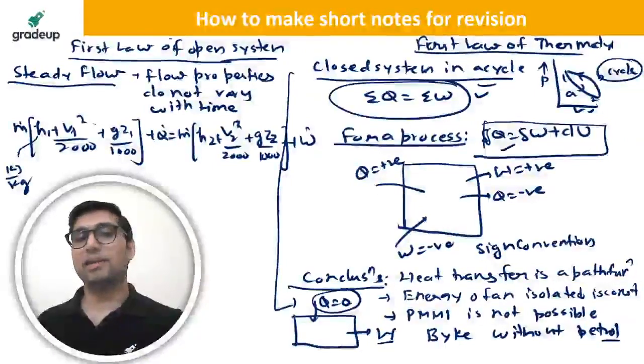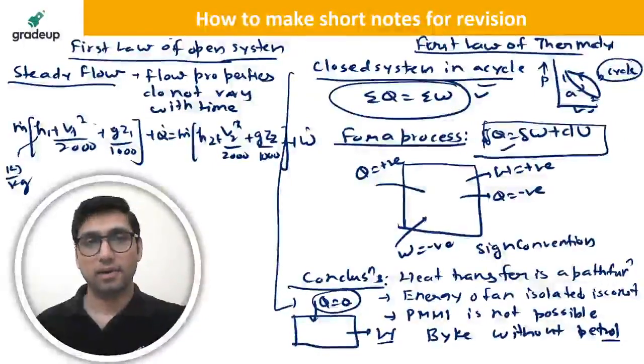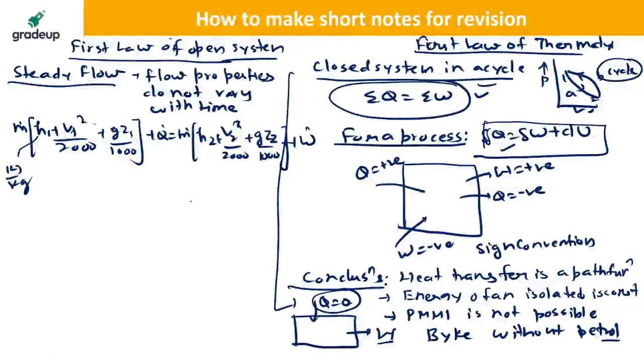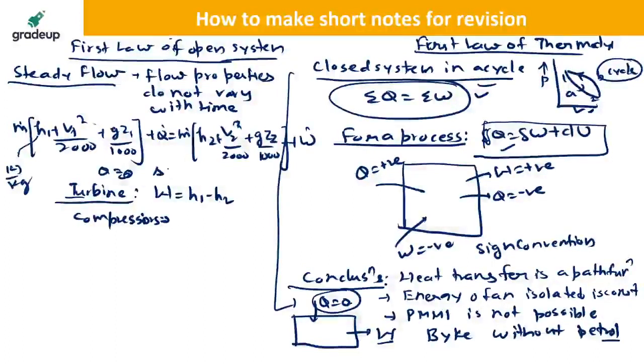This steady flow energy equation is different for different devices. For example, for a turbine, after following some assumptions, the work of the turbine is equal to H1 minus H2. You also have to write the assumptions: for a turbine there is no heat transfer, it is adiabatic, no potential energy change, no kinetic energy change.